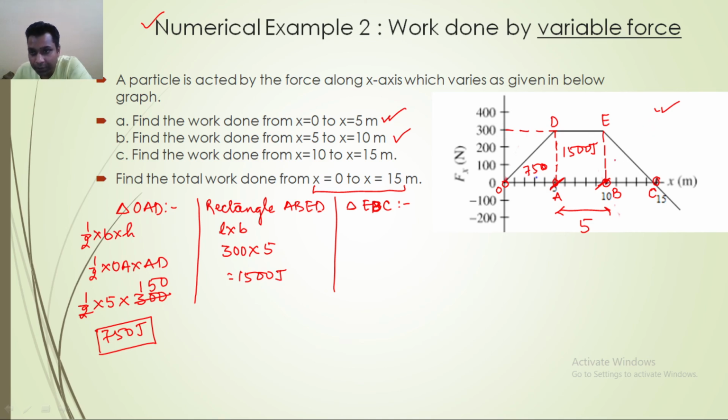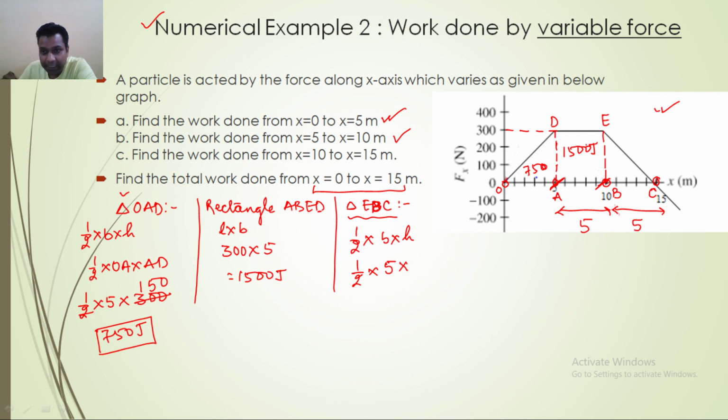Now in triangle EBC, from here to here we again have 5. Like we have done for OAD, simply we are going to do in EBC also. Half into base into height. The base is again 5, so let me write down 5 into height.